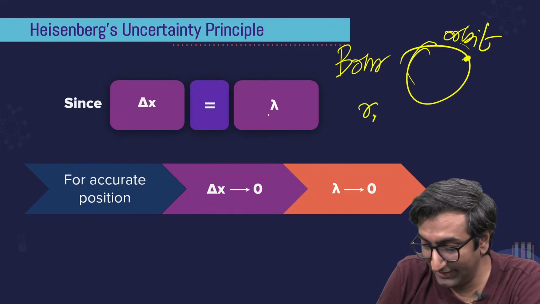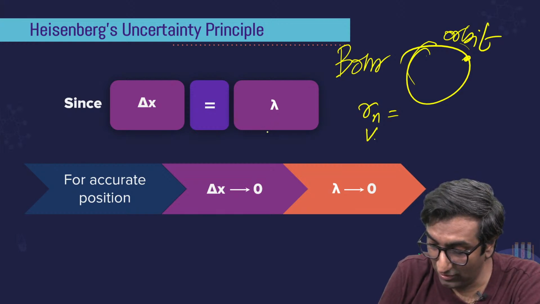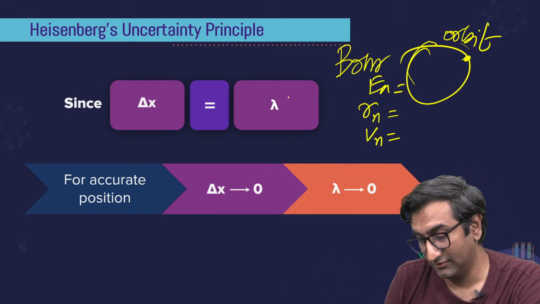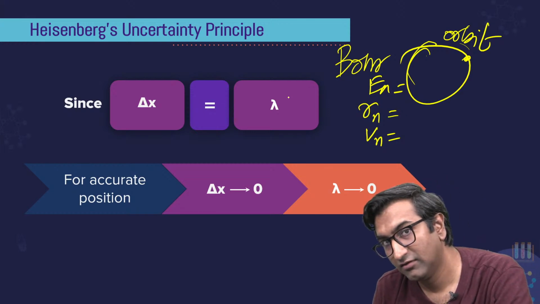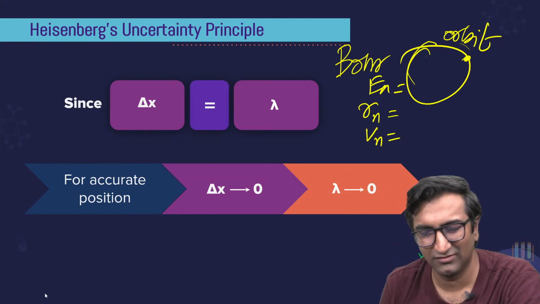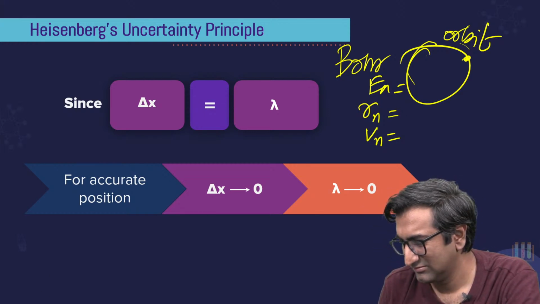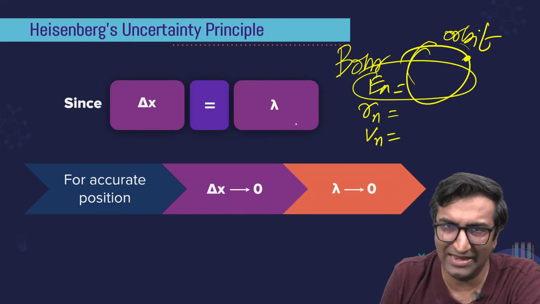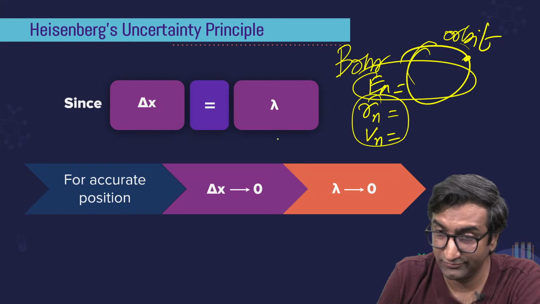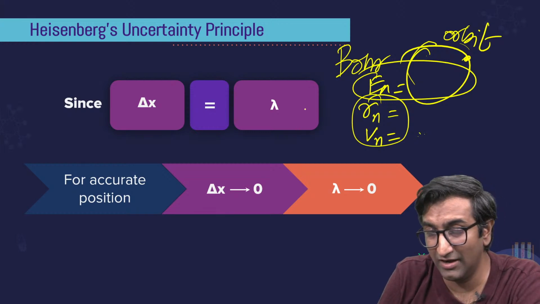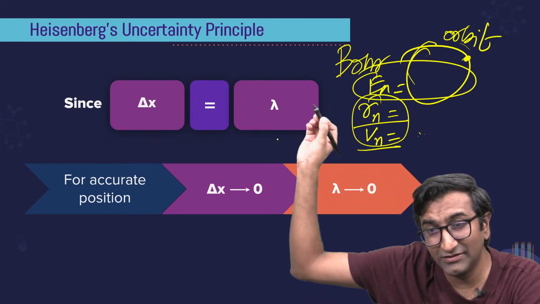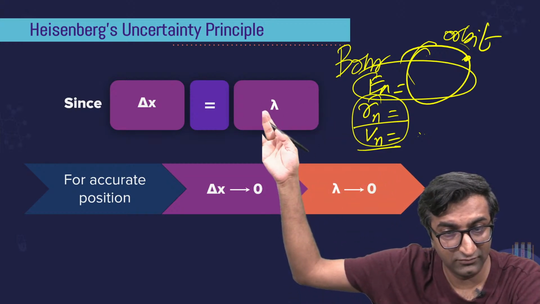Bohr said radius is fixed. Bohr said velocity is fixed. Bohr said energy is fixed. None of these things are right. But they are also right. What? That's complicated, isn't it? The energy part works out because the time doesn't matter so much. But these guys, whew, you can't say that radius and velocity is right. If you measure the radius, then the velocity goes off.